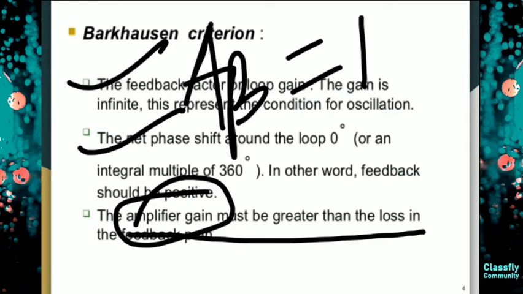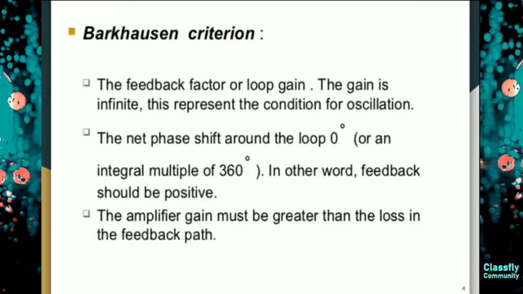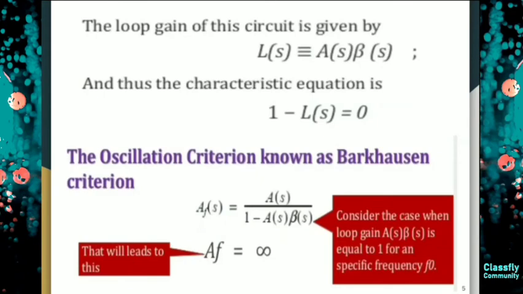Basically speaking, the feedback must be positive. So you must remember these 2 points. Now let's move and see. See, the loop gain of this circuit is given by L.